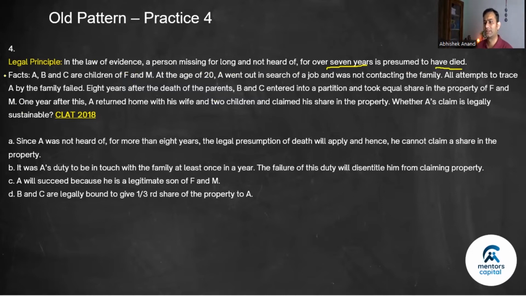Okay. Now let's look at the facts. A, B, and C are children of F and M. At the age of 20, A went out in search of job and was not contacting the family. All attempts to trace A by the family failed. 8 years after the death of the parents, B and C entered into a partition and took equal share in the property of F and M. 1 year after this, so total 9 years. Total 9 years. So after 7 years, he was considered dead.